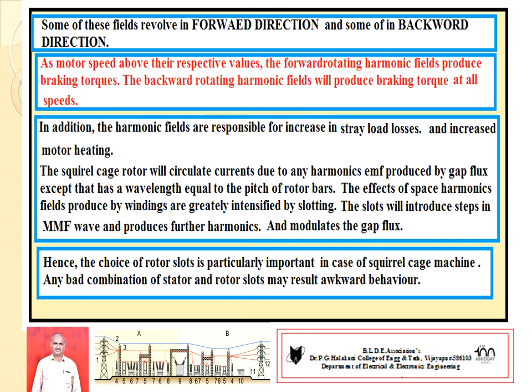Hence it is not sinusoidal, it is tapered in the gap flux. So remember, it will affect the sinusoidal wave distribution of flux. Hence any bad combination in the choice of rotor slots will affect the required behavior of the motor.